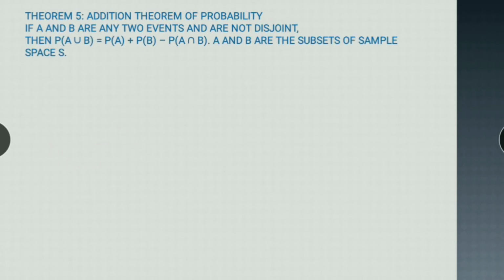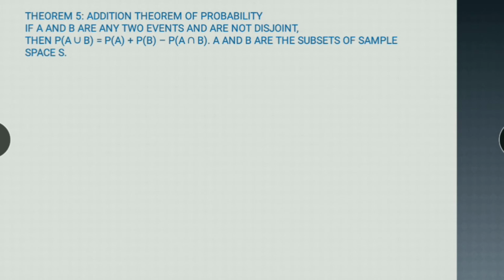Next theorem, which is a very important theorem, is the addition theorem of probability. What does it say? It says that if A and B are any two events and they are not disjoint, then probability of A union B is equal to probability of A plus probability of B minus probability of A intersection B. A and B are subsets of some sample space S.